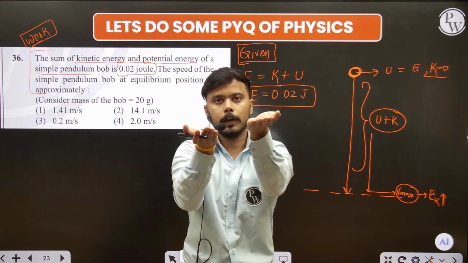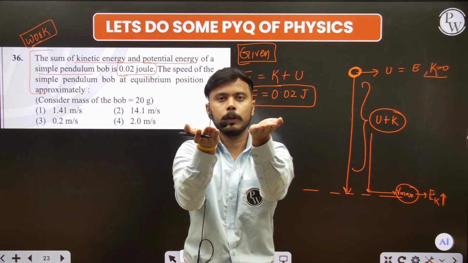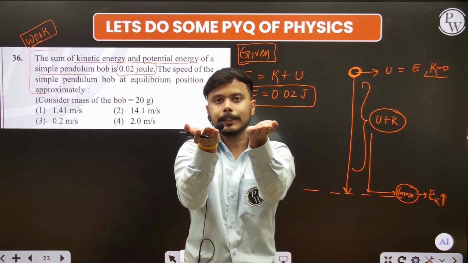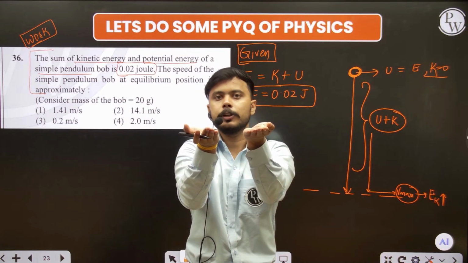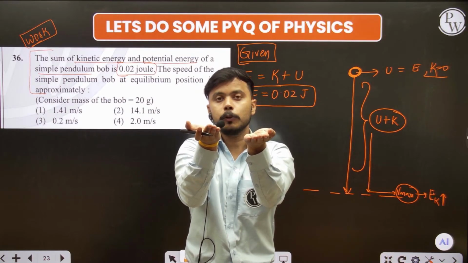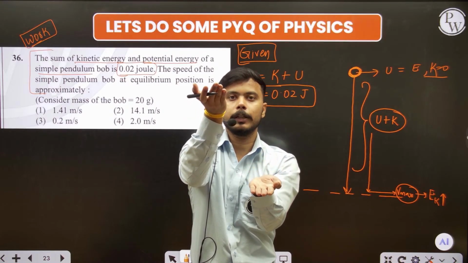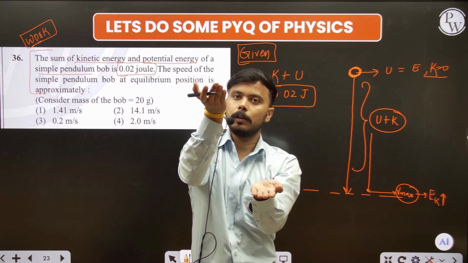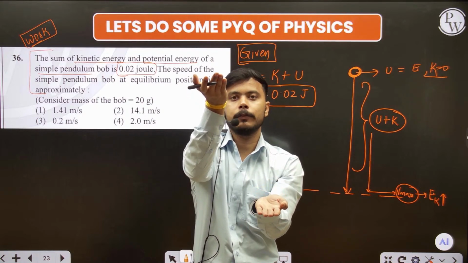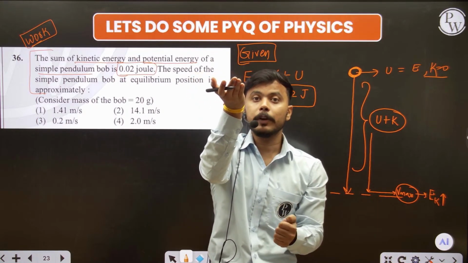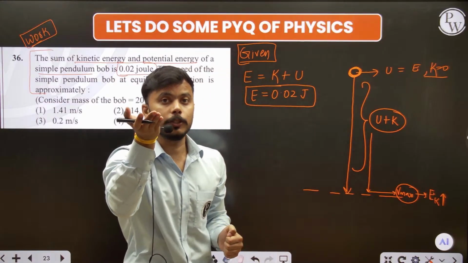Fine. During the journey downward, at some time the kinetic energy and the potential energy are both the same, and when it tries to reach the ground, the kinetic energy continuously increases and the potential energy comes down, tending to 0, and the kinetic energy will be maximum at the point where the object tries to reach the equilibrium position.